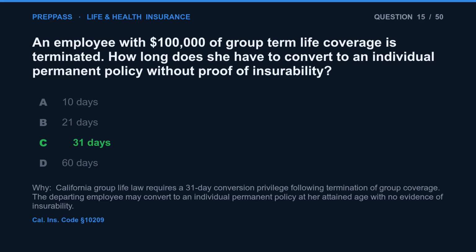The correct answer is C. California Group Life Law requires a 31-day conversion privilege following termination of group coverage. The departing employee may convert to an individual permanent policy at her attained age with no evidence of insurability.